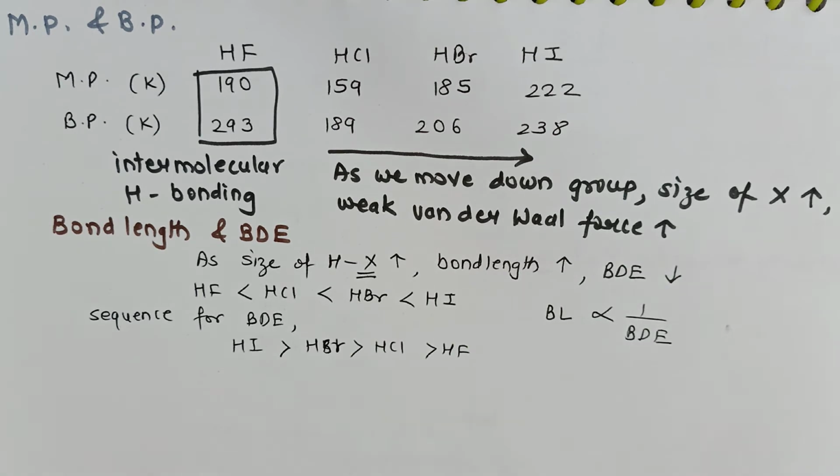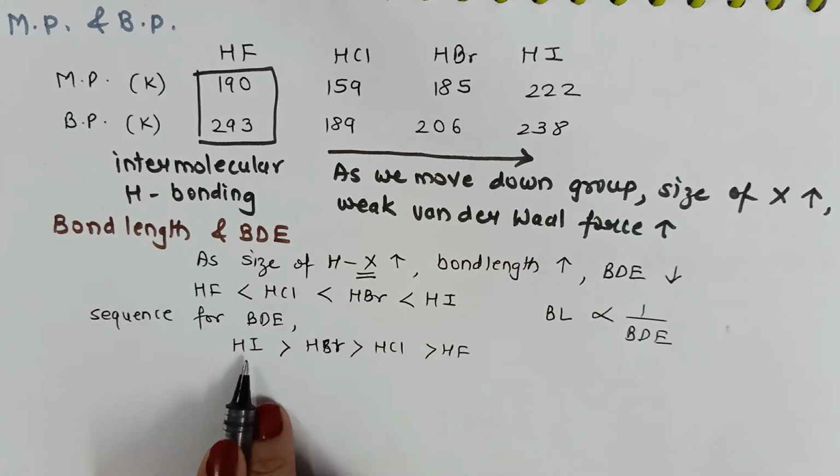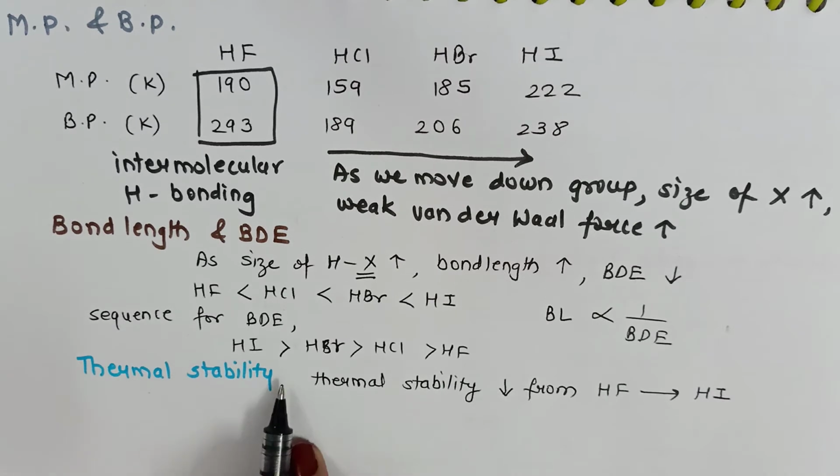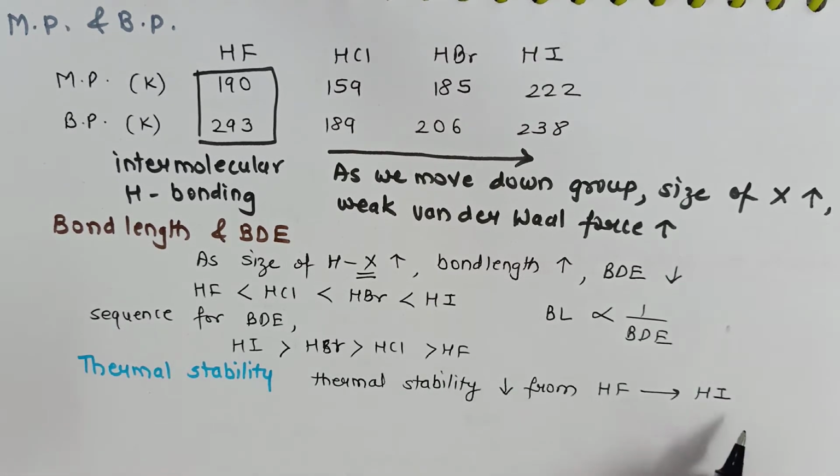That means in hydrogen iodide, this bond can be broken very easily as compared to hydrogen fluoride, and this also explains the acidic character of hydrogen iodide, about which we'll be discussing later. Thermal stability of hydrogen halide decreases from hydrogen fluoride to hydrogen iodide.